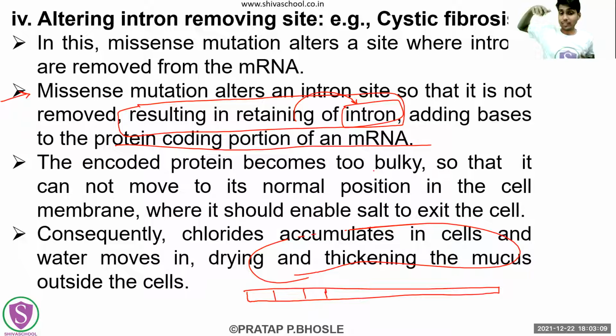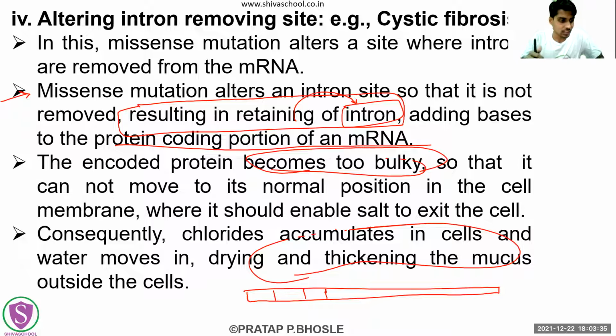whenever it gets translated into a protein, that protein gets very bulky. Now, why is that protein getting bulky? Because of the presence of the introns. Because of that intron, the additional bases which come into that protein will make that protein bulky.